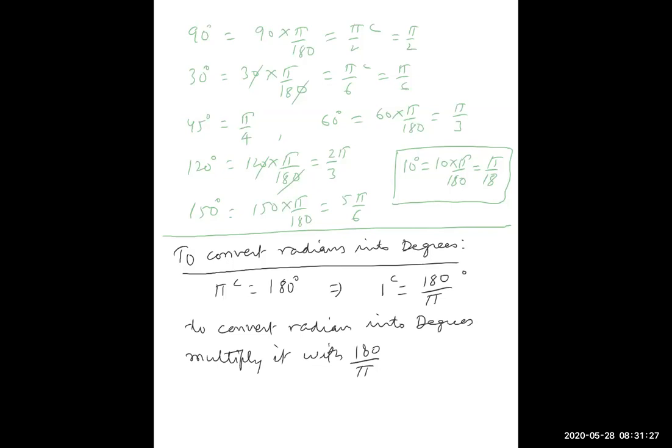If I ask you pi by 15 radian, this will be equal to pi by 15 multiplied by 180 upon pi.